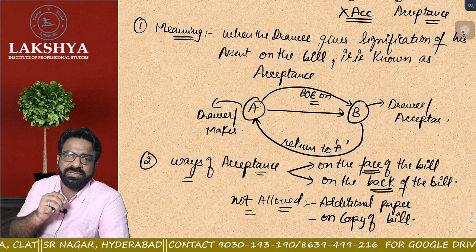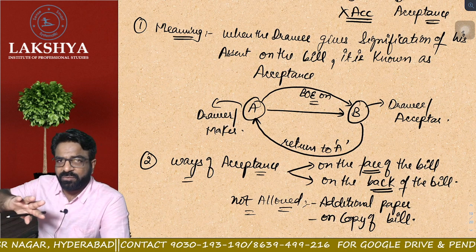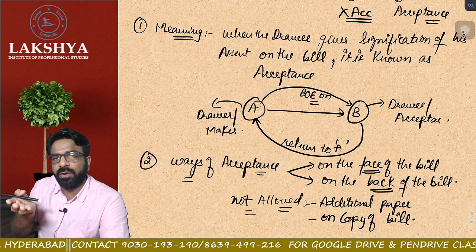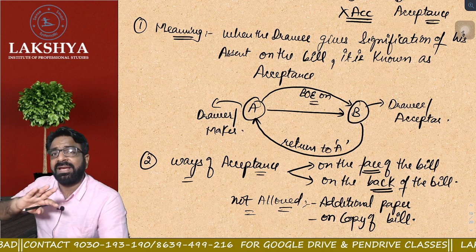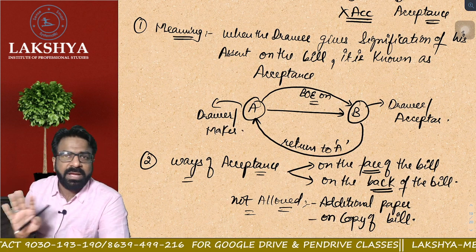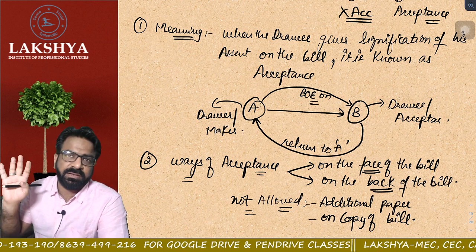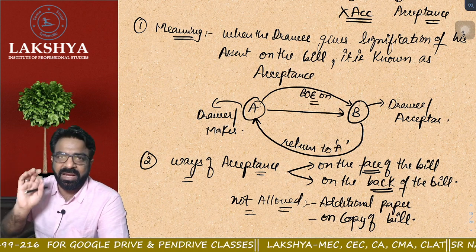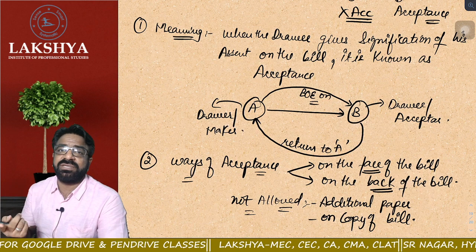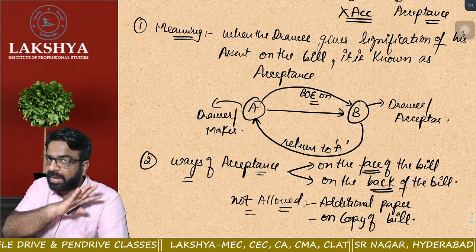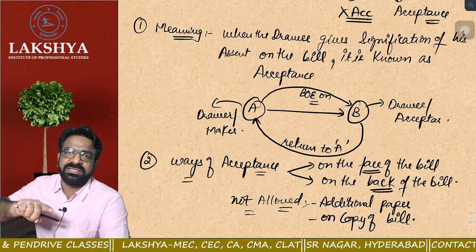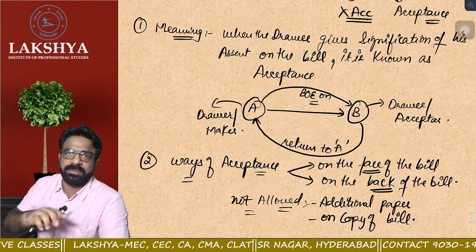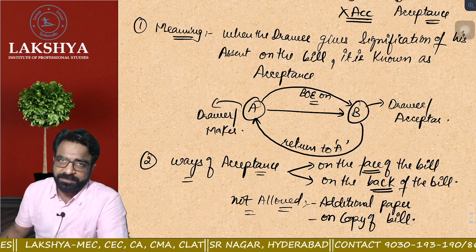What are the two different ways of doing the acceptance? There are two ways. Either we can do the acceptance on the face of the bill, or we can do it on the back of the bill. Sir, is additional paper allowed or not allowed? Additional paper is not at all allowed. Sir, can the acceptance be done on the copy of the bill also? Again, the answer is no. Neither can acceptance be done on additional paper, nor on the copy of the bill.